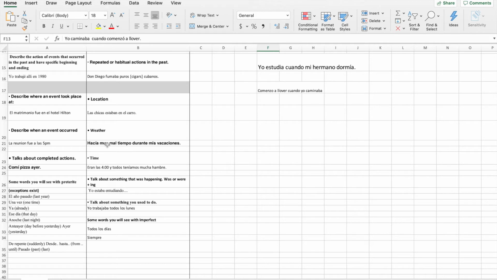Location. All right, so location is about describing when an event took place. So the reception is at the Hotel Hilton. You will say, well, that's location. Yes, that's location, but be careful, because with location you have to use the verb estar, and with this one you have to use the verb ser.